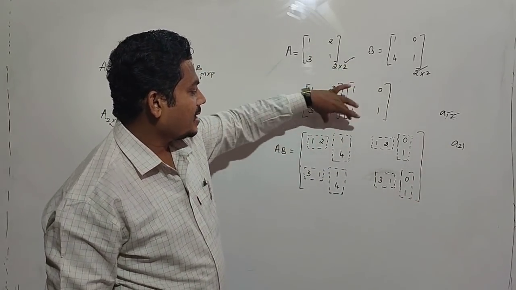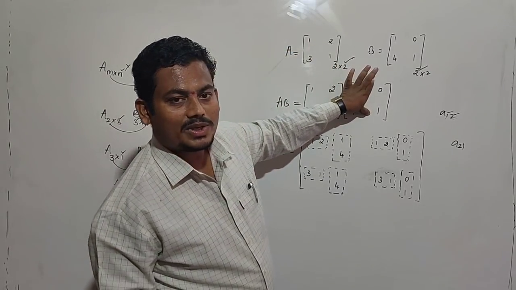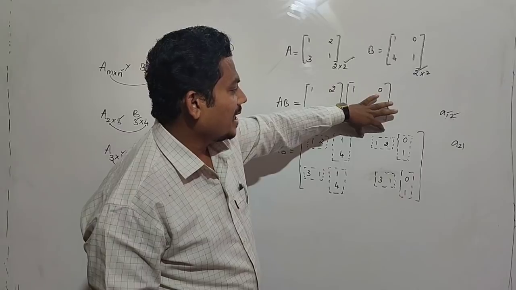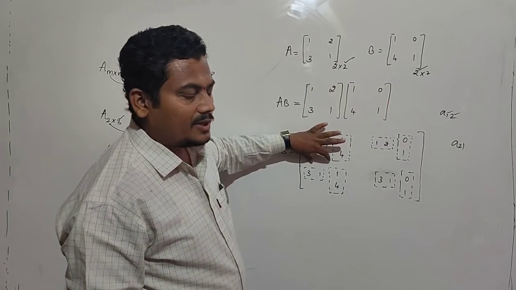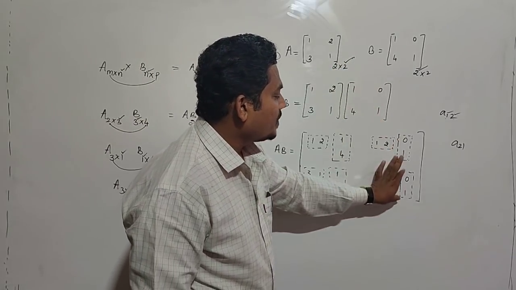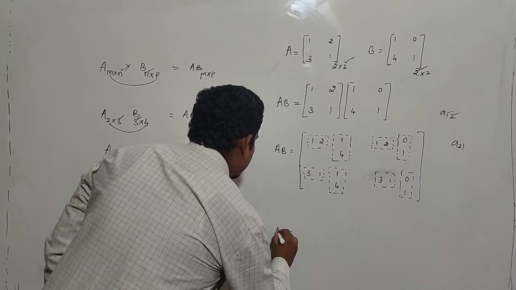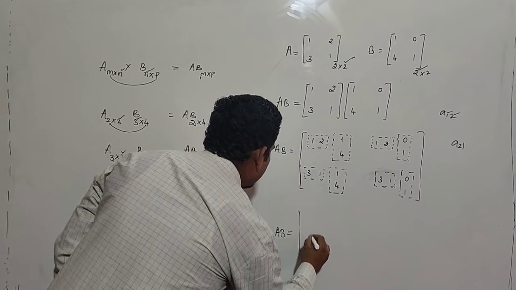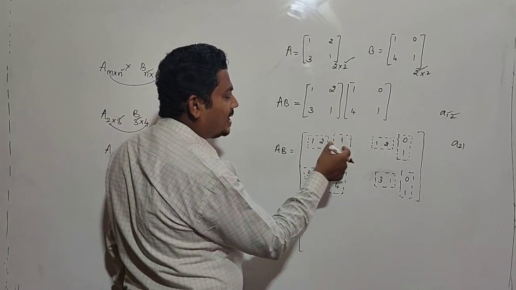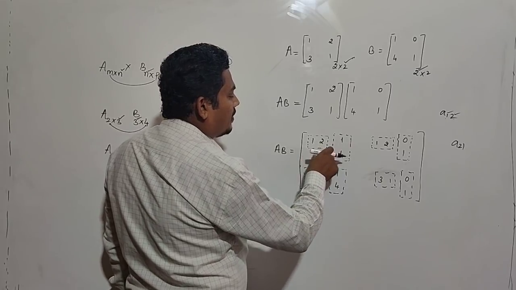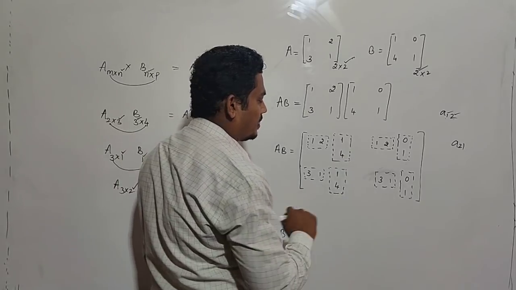First row with first column gives the A11 element. First row with second column gives the A12 element. Second row first column gives the A21 element. Second row second column gives the A22 element. Now AB is equal to the sum of products of elements of, in general, the ith row with corresponding elements of the jth column. I will write it.